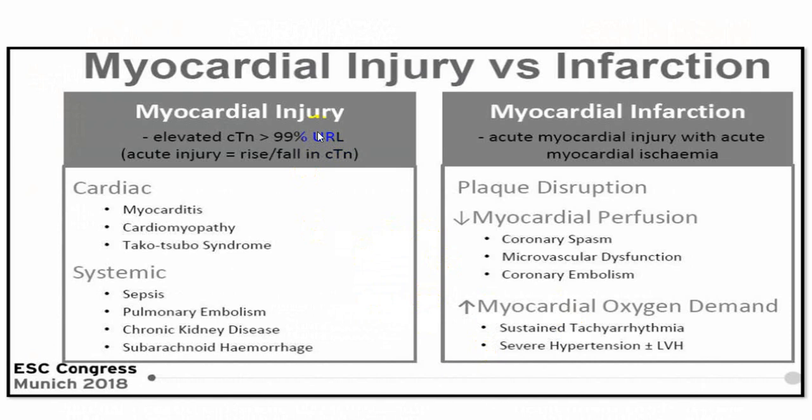So there are two terms which we commonly utilize, myocardial injury and myocardial infarction. Myocardial injury means there is an elevation of troponin which will be acute injury, which can be because of non-ischemic causes, can be myocarditis, cardiomyopathy, Takotsubo, or because of systemic disease like sepsis, pulmonary embolism, CKD, subarachnoid hemorrhage, etc., where you can get troponin positive. We divide into cardiac and non-cardiac, or we call cardiac and systemic.